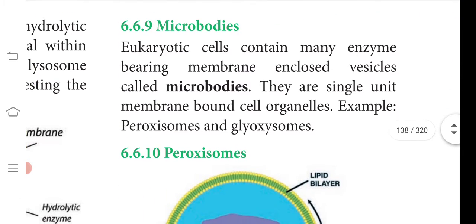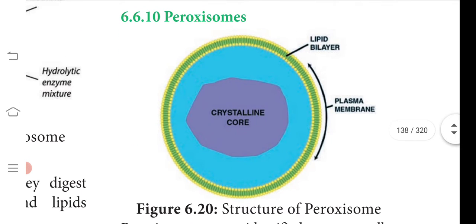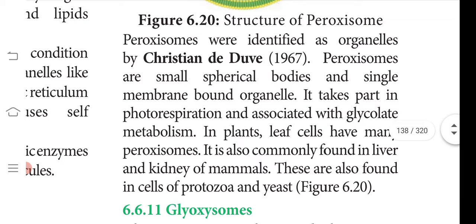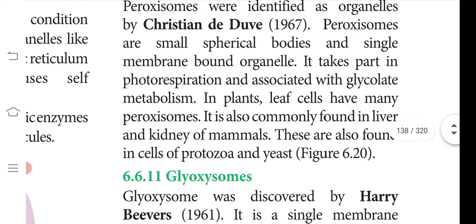Then you have microbodies. Eukaryotic cells contain many enzyme-bearing, membrane-enclosed vesicles called microbodies. They are single membrane bound. Peroxisomes were identified as cell organelles, and peroxisomes are small spherical bodies, single membrane bound organelles. They take part in photorespiration. What is its function? Photorespiration. What is photorespiration? Photo refers to light. Respiration occurs in the presence of light and is associated with glycolytic metabolism.